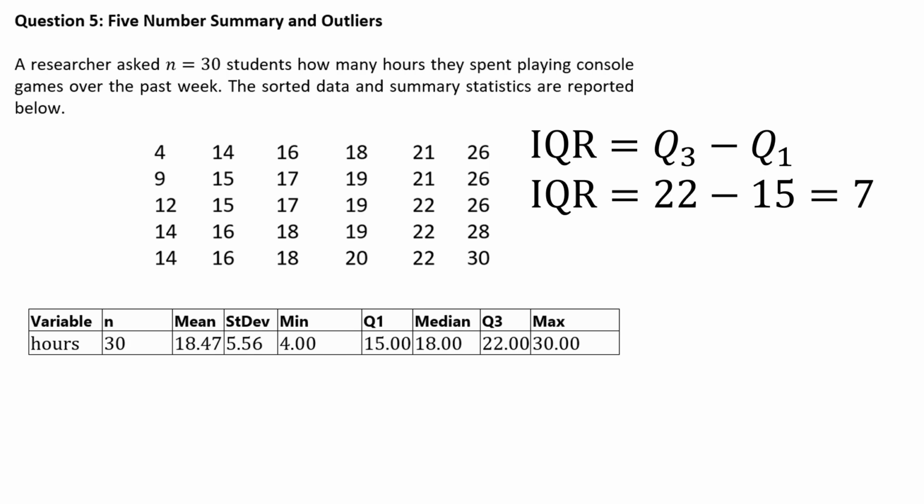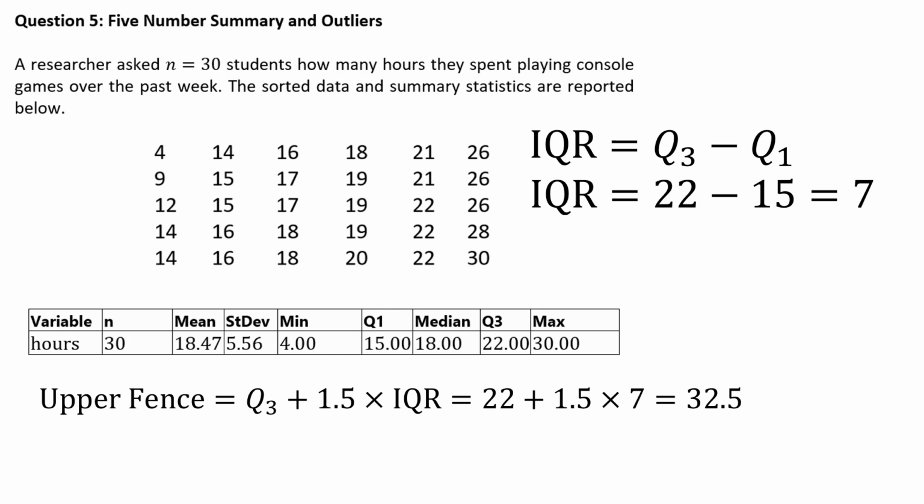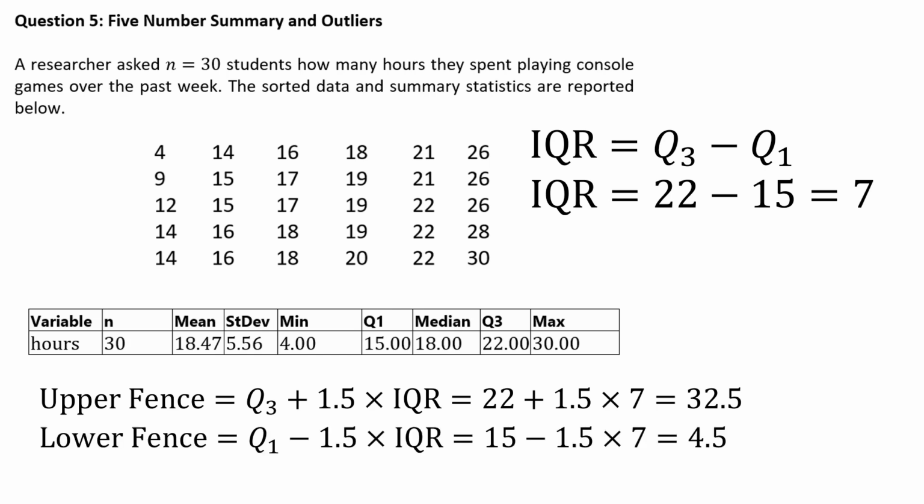Next, I think we're going to be asked about fences. Yeah, so the upper fence is the third quartile plus 1.5 IQR. So that can be calculated. The lower fence is the first quartile minus 1.5 IQR, and that can be calculated. Next, I believe we're going to be asked about outliers.